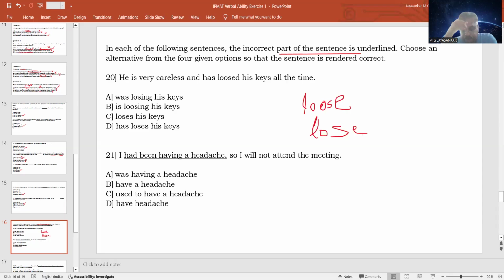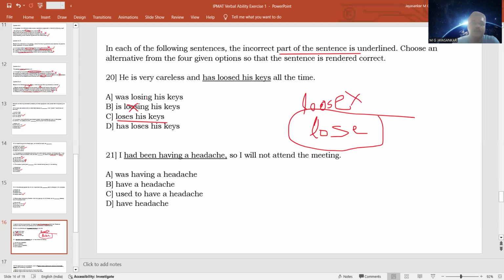Lose means when you are not in possession of something. When you have something in your hand, but you find that you are not having that in your hand, then that is losing. LOSE. So here the person is losing his keys, so this lose is the word, not this one. And this is something that is a regular occurrence. Since it is something that is regularly occurring, you should always state it in the present tense. So loses his keys is the correct answer. This other one you can ignore because it is having LOOSE.